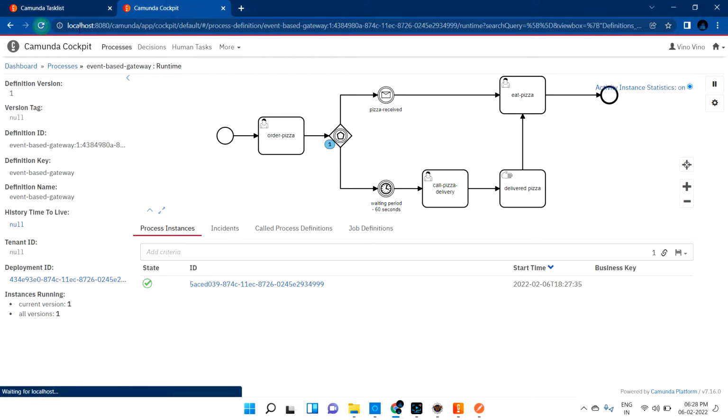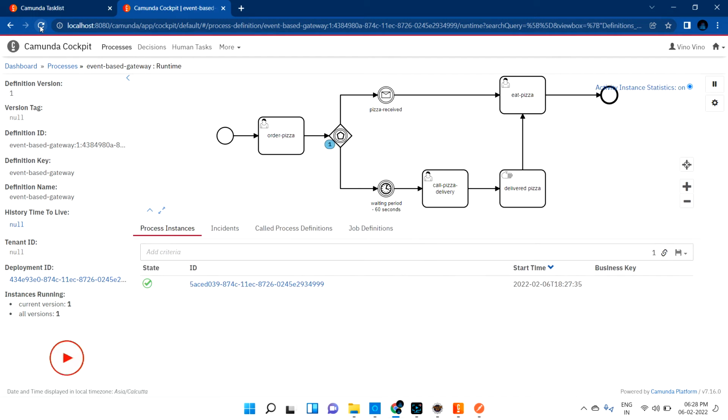So it has to go in this flow. Let's wait for 60 seconds and see whether it picks this flow or not. If I'm not sending the message that I received, it has to go in this flow. If I send the message within the 60 seconds, it has to go in this flow. Hope you understood, right? Let's see that. I'm waiting a couple of seconds.